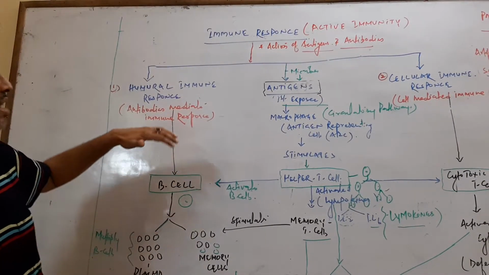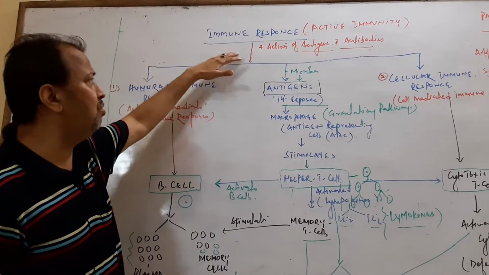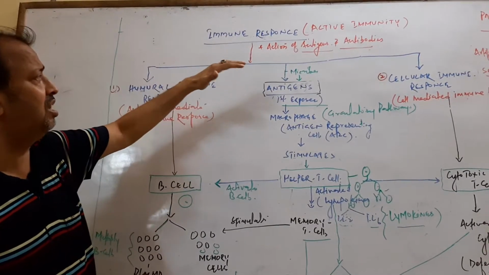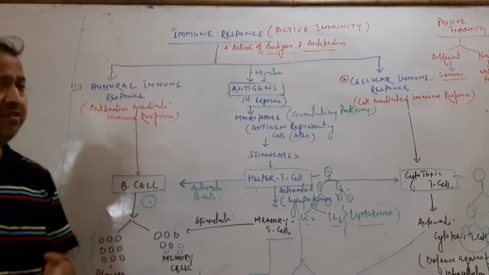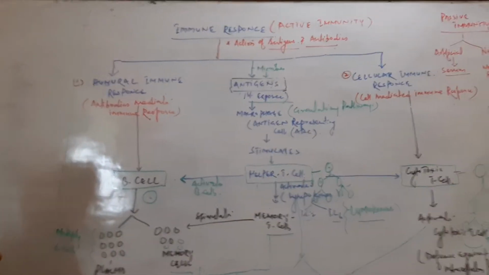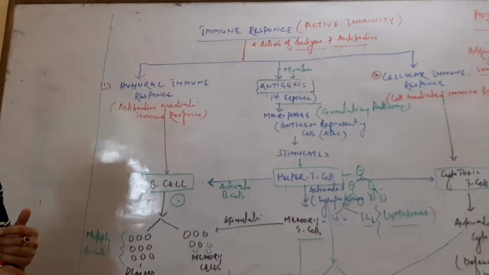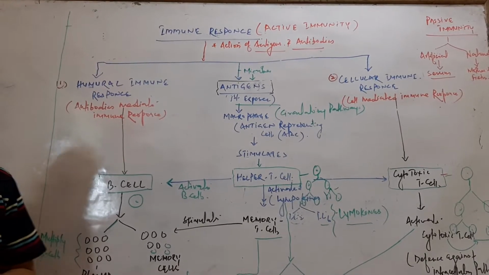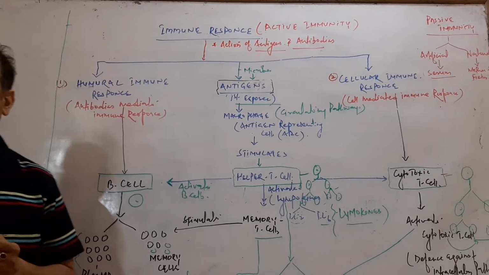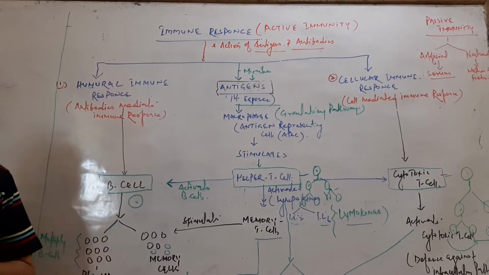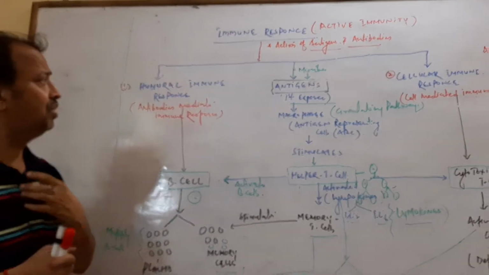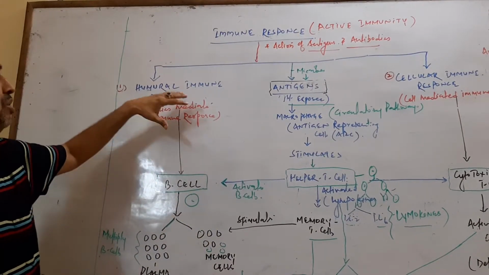So, today we start the immune response. The immune response is a type of active immunity, where antigens and antibodies interact with one another. There are two types of immune response.